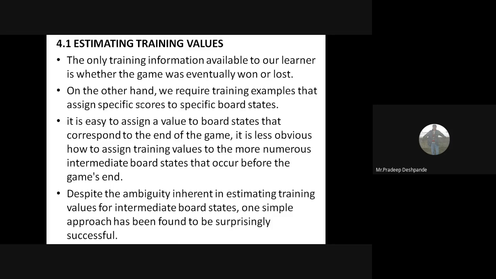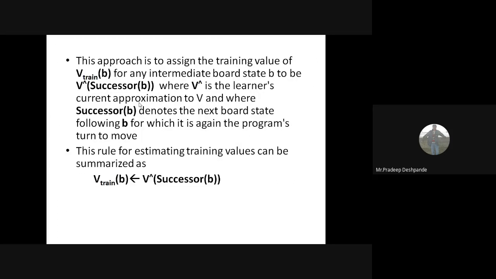Despite the ambiguity inherent in estimating the training values for intermediate board states, one simple approach has been found to be surprisingly successful. What is that? This one. So how do we assign the value for an intermediate board state? That approach is to assign the training value of V train of B for any intermediate board state to be V cap successor of B. So that is V cap here.